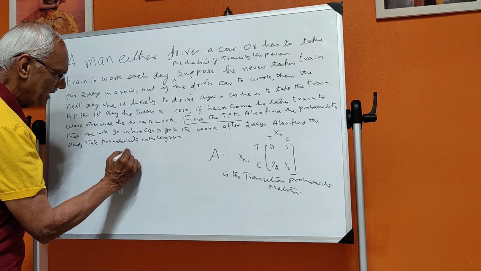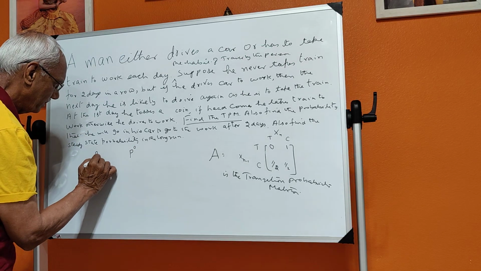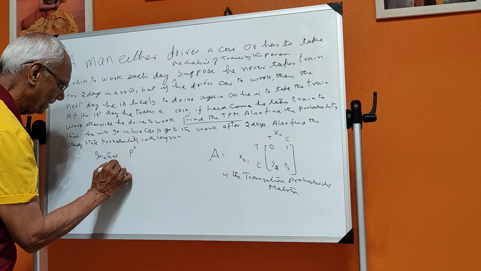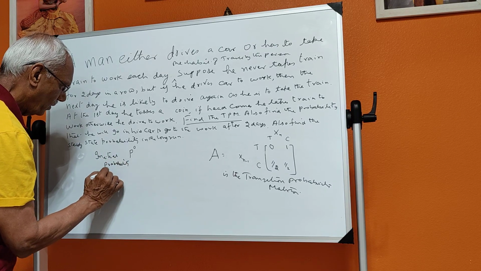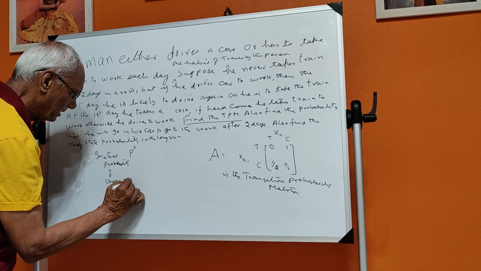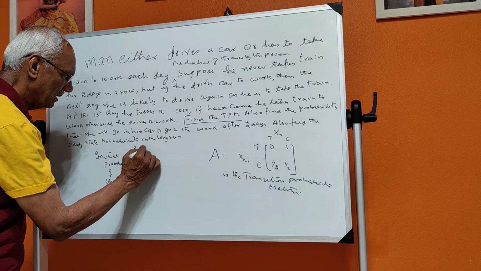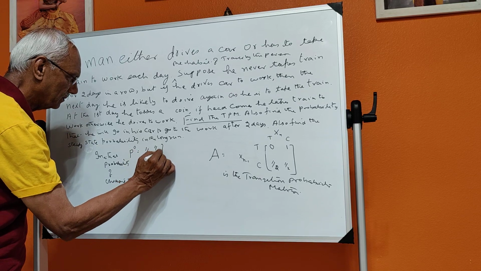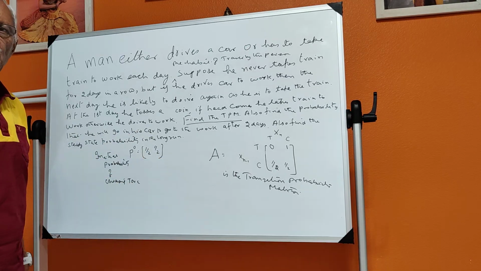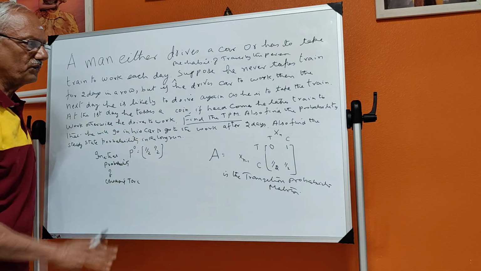That means the initial probability of choosing T or C is half and half. This is the meaning of the initial probability, that is, at the start, what he is going to take.